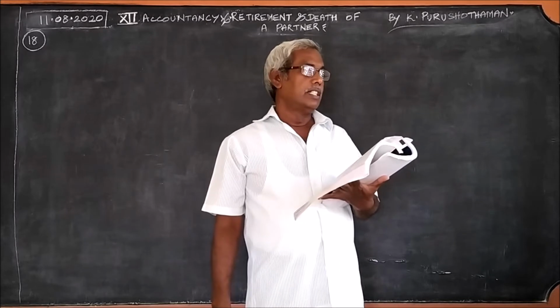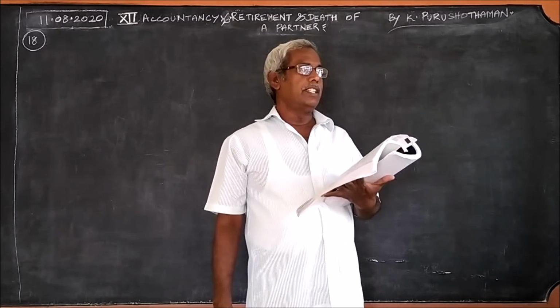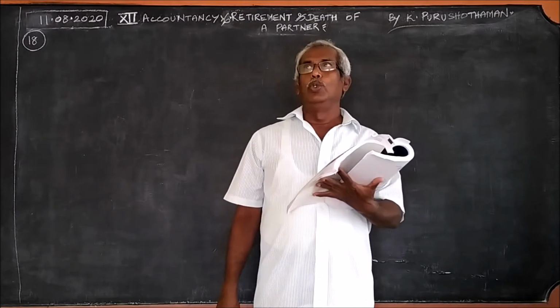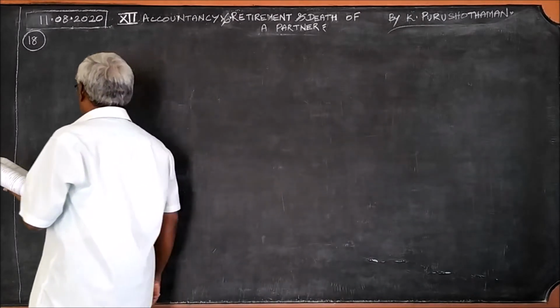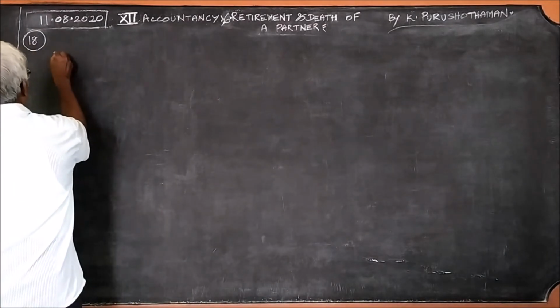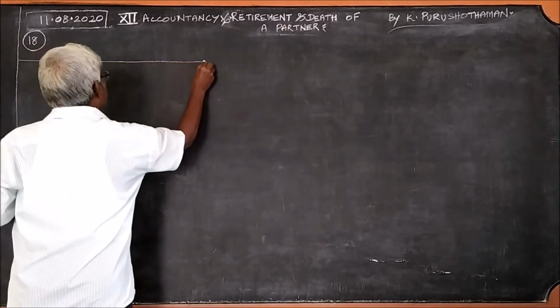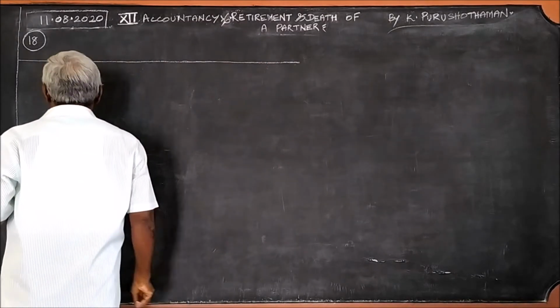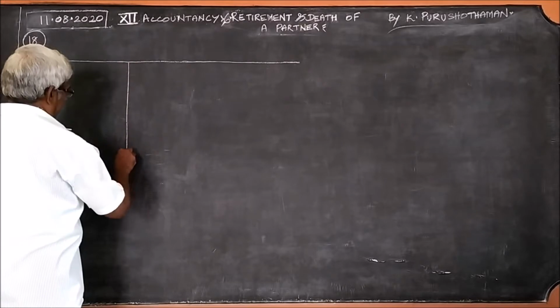These are the accounts to be prepared. Necessary ledger accounts in the sense revaluation account and capital account. So we shall start again with revaluation account. You know the format of revaluation account, already we have seen it.